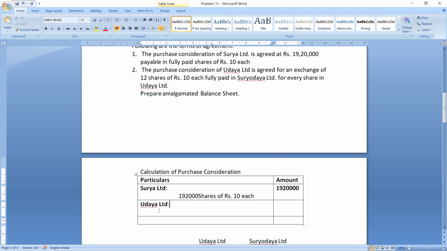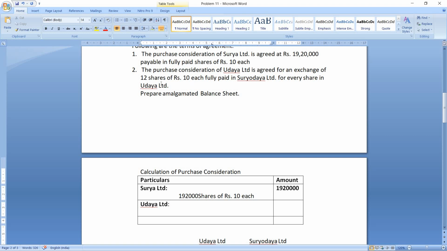Now let us calculate the purchase consideration for Uday Limited. The purchase consideration of Uday Limited is agreed for an exchange of 12 shares of rupees 10 each fully paid in Suryodaya Limited for every share in Uday Limited. So we have to understand this ratio.